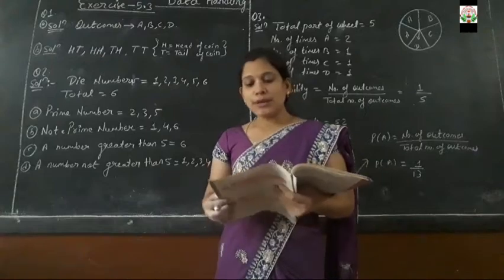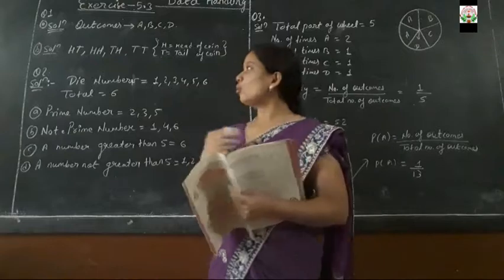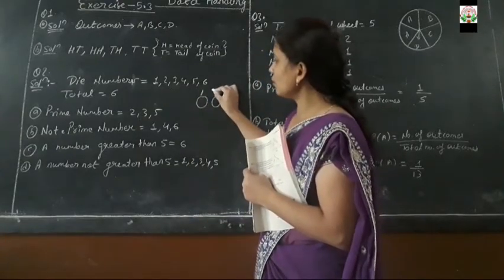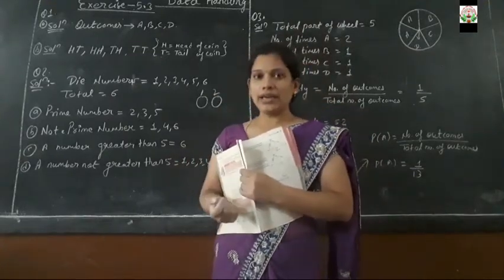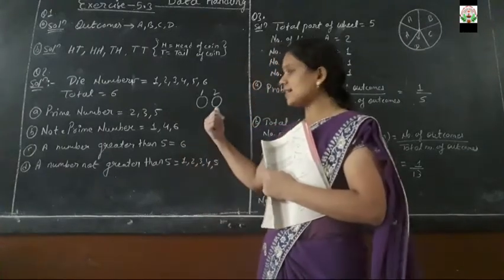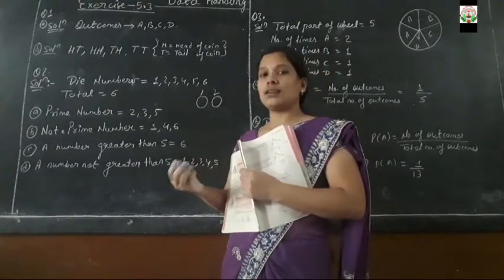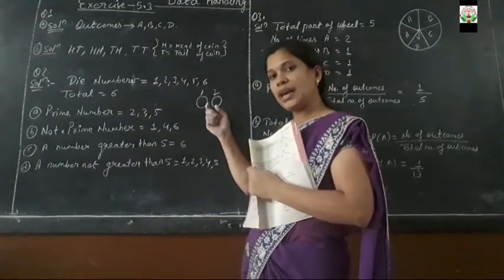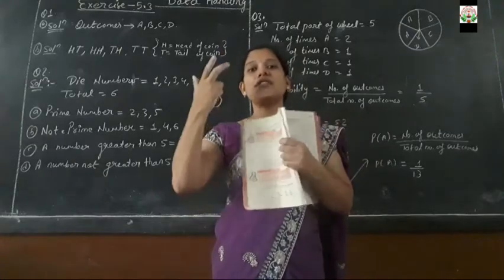Okay. Next, part B of question number 1 is tossing two coins together. I am having 2 coins with me. This is coin 1 and this is coin 2. This is the first coin, this is the second coin. Both coins have head and tail. If head is on the upper side, the lower side of the coin will be tail. In the same way, the second coin also. If the upper side has tail, the lower side has head, isn't it? So I am having 2 coins with me and I toss both coins together in the air.